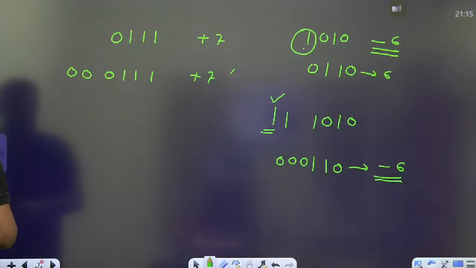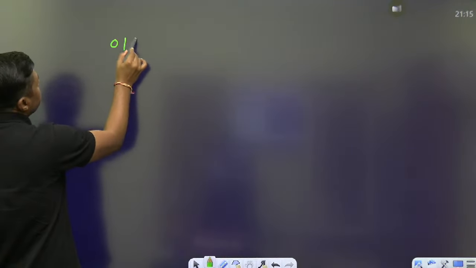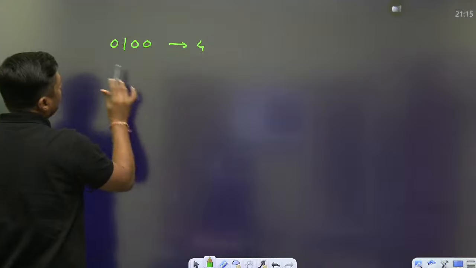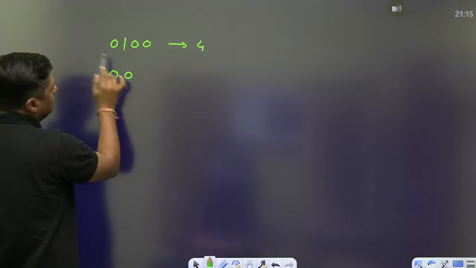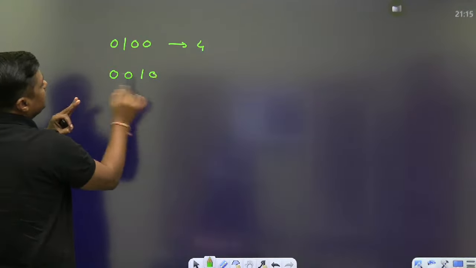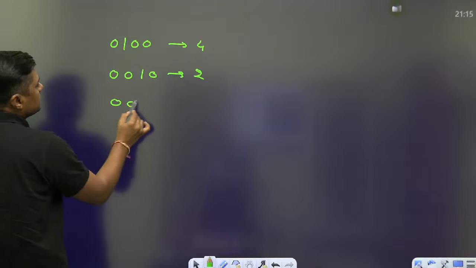You are asking one question: suppose any number is, for example, this number. What is the value of this number? 4. Okay, when I am shifting right, what are we doing? We are giving an extra 0 here. Shifted right means the MSB will become 0, so 100 becomes 010. This is shifted right. So what is the value here? 2. Again shifted right.